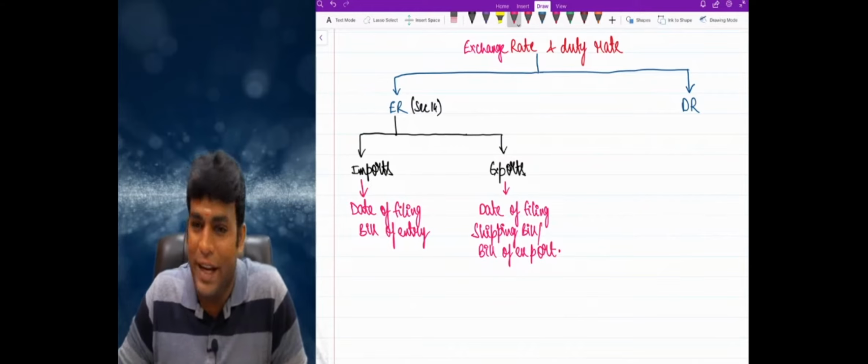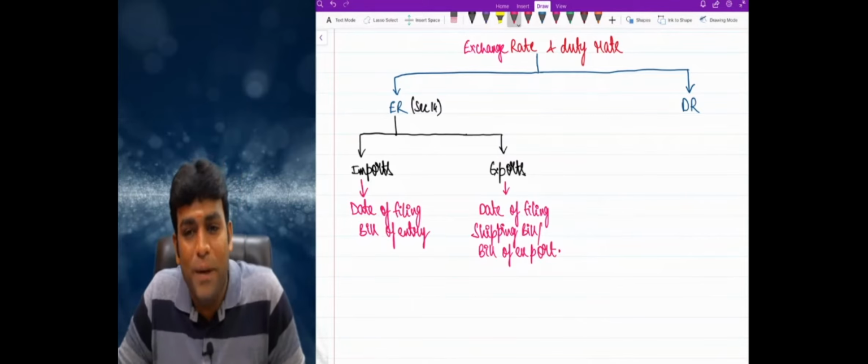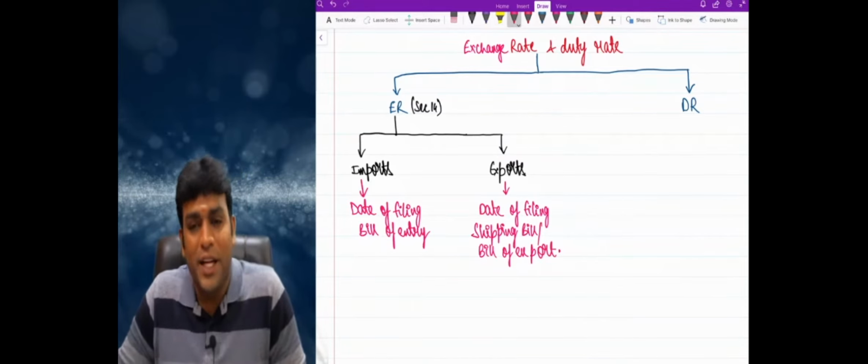Come on. So exchange rate, my dear friends, in case of imports, we will see on the date of filing bill of entry, and for exports we will see on the date of filing shipping bill or bill of export. Clear, right? And the difference between shipping bill and bill of export is very clear.